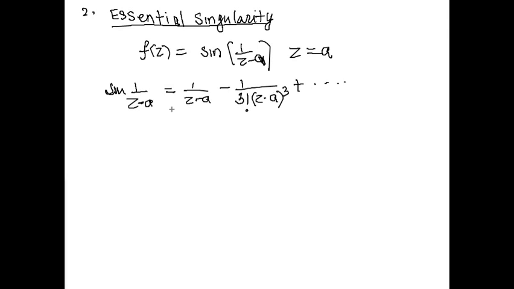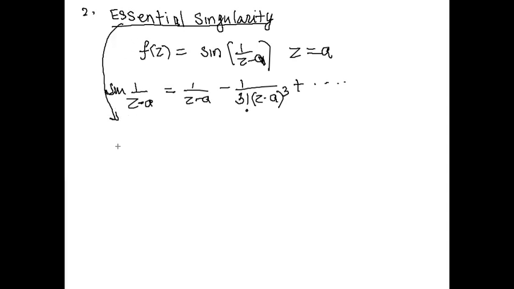So in this we can say that the denominator never vanishes, or there are an infinite number of terms of negative power of (z minus a). So the principal part of this f(z) consists of infinite terms.